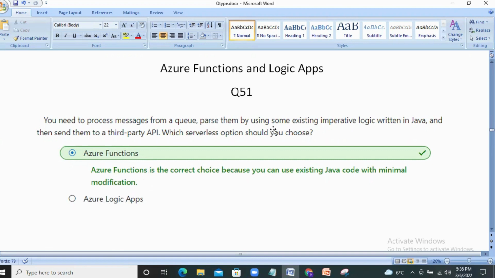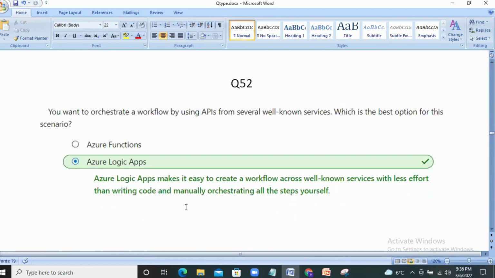So here they clearly mentioned the logic written in Java code. That means it should come under Azure Functions. Next question. You want to orchestrate a workflow by using APIs from several well-known services. Which is the best option for this scenario? As I said in the previous question, for Logic Apps, workflow is the keyword. Hence, we can go for the option Logic Apps. Logic Apps makes it easy to create a workflow across well-known services with less effort than writing code and manually orchestrating all the steps yourself.